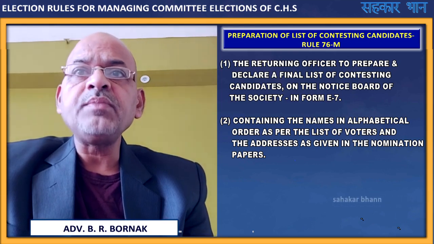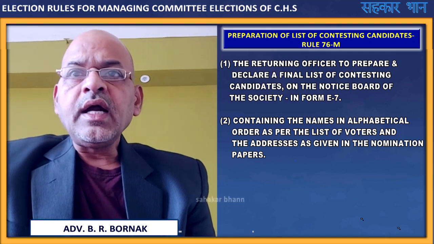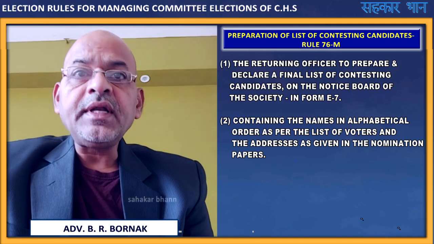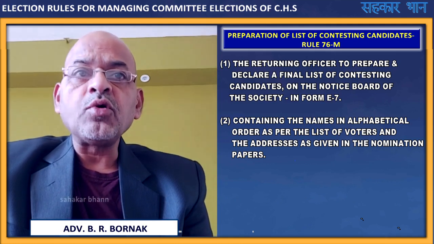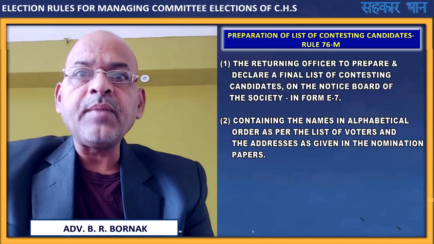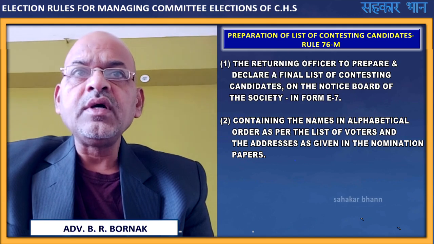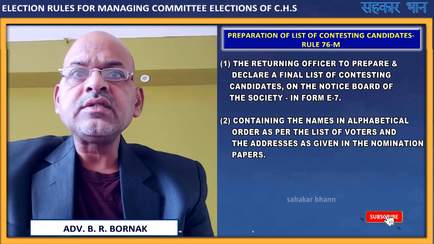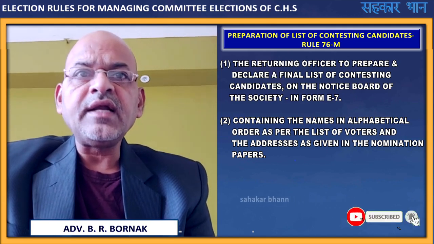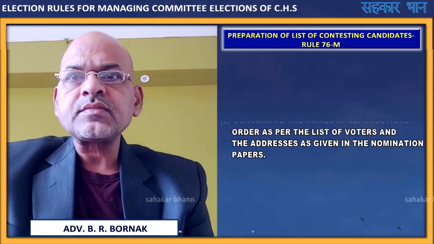It is to be published on the notice board of the society, containing the names in alphabetical order as per the list of voters and the addresses as given in the nomination paper. Means the names in this final list of contesting candidates are to be prepared as per their names in the voters list and addresses as per the nomination paper.